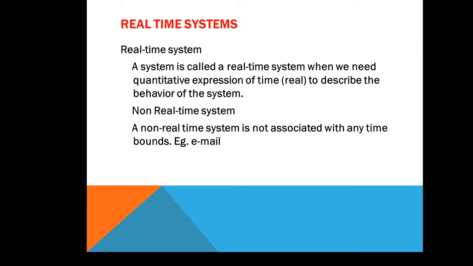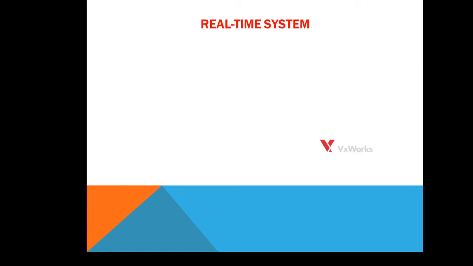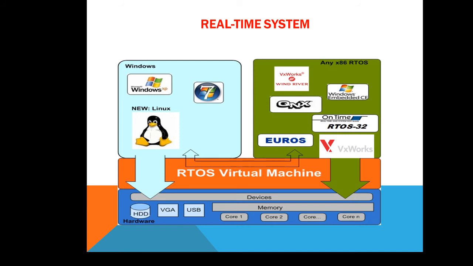And what are non-real-time systems? They are not associated with any time bounds, like mail. If I send mail to my friend, there is no time bound. If there is no internet connectivity in my friend's computer, then whenever he connects his system with the internet, only then will my email be in his system, otherwise not. So a non-real-time system is not associated with any time bounds. Then this is the diagram which shows the differentiation between a normal operating system and a real-time operating system.